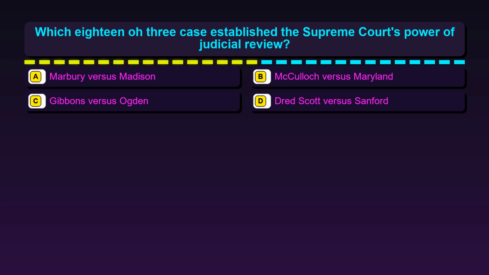Option A. Marbury v. Madison. Option B. McCulloch v. Maryland. Option C. Gibbons v. Ogden. Option D. Dred Scott v. Sanford.